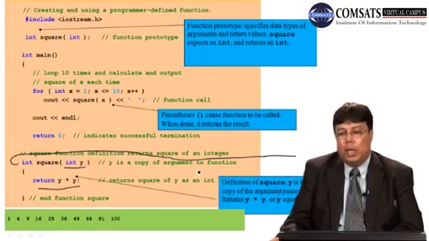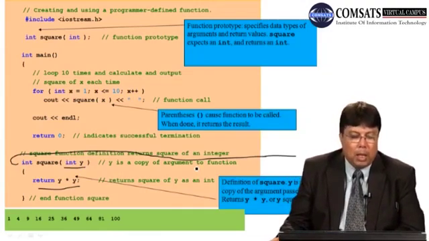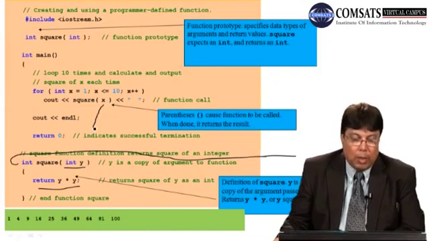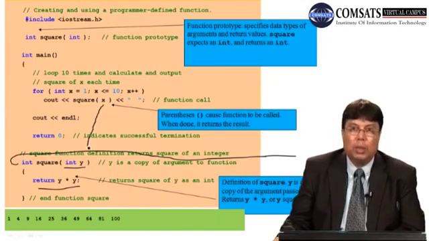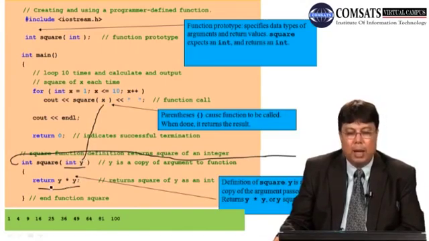So the definition of square has y as a copy of the argument passed. The copy was received in x. Okay, where was the copy received? The copy was received in x. x is the actual argument, y is the formal argument, y multiplied by y, and that you have returned back.